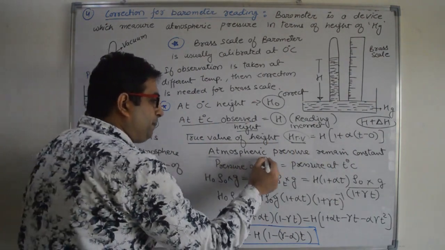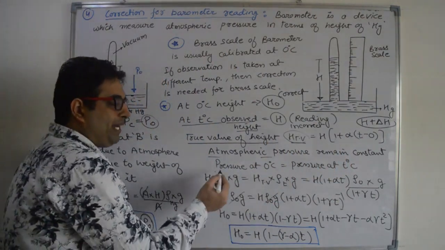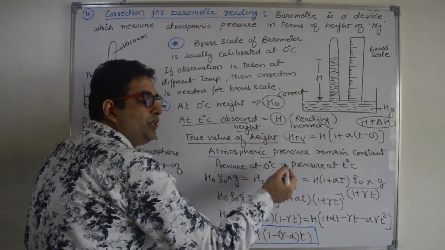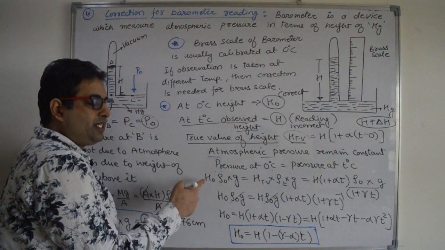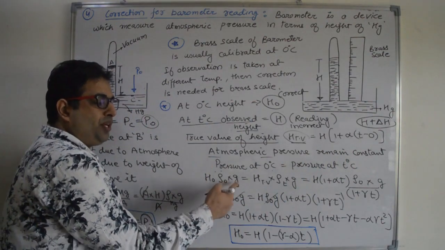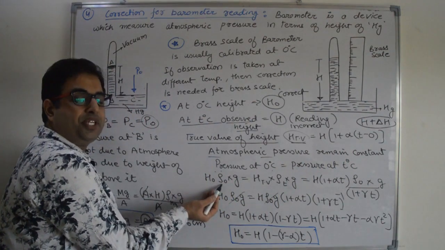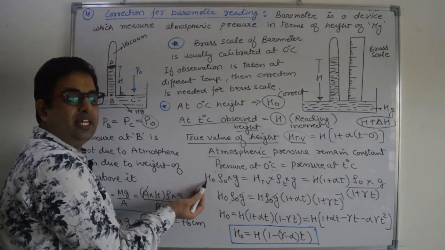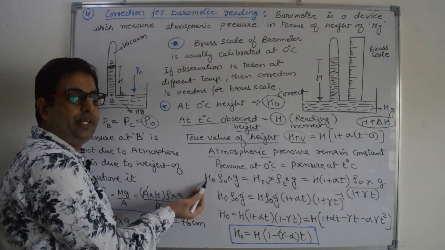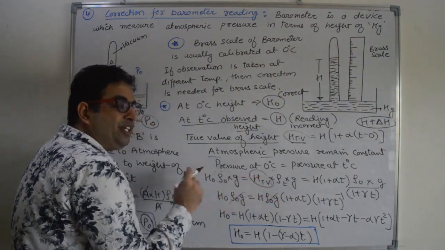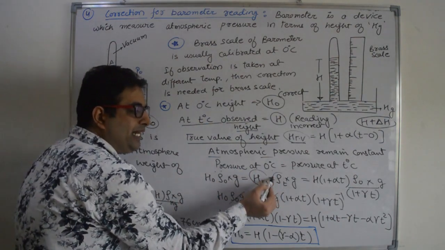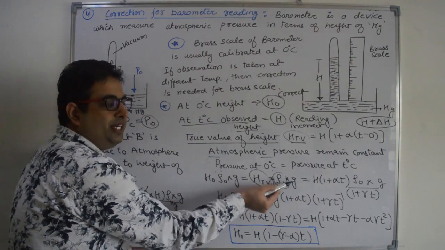Now atmospheric pressure remains constant. Pressure at 0 degrees Celsius is equal to pressure at T degrees Celsius. Pressure at 0 degrees Celsius is H naught rho naught into G, where rho naught is the density at 0 degrees Celsius and H naught is the height of the mercury column at 0 degrees Celsius. It is equal to the true value of the height of mercury into the density of mercury at T degrees Celsius into G.